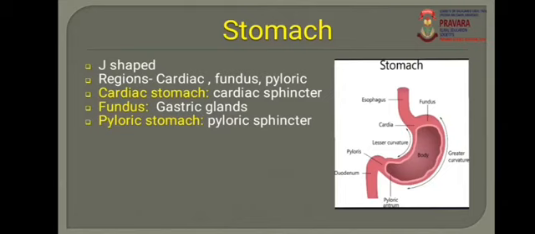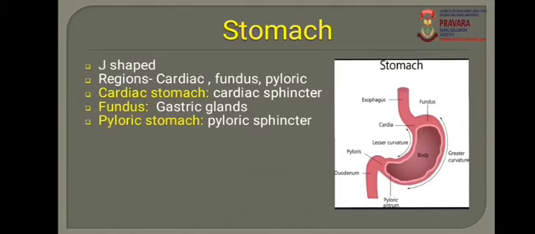The stomach is a region of digestion. It has a J-shaped structure. The stomach shows three regions. The first region is the cardiac stomach, the second region is the fundus, and the third region is the pyloric stomach.